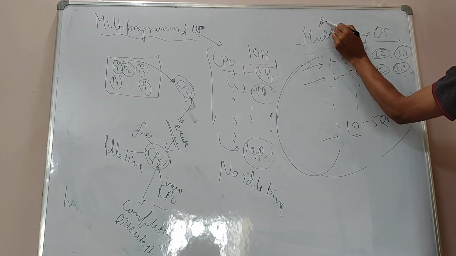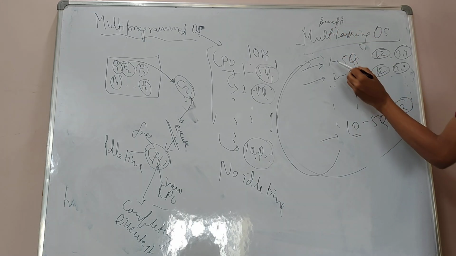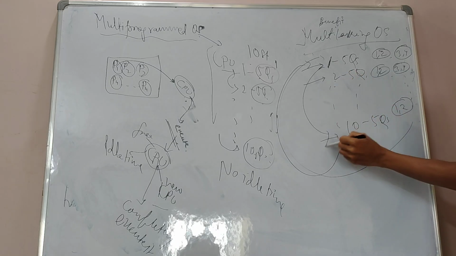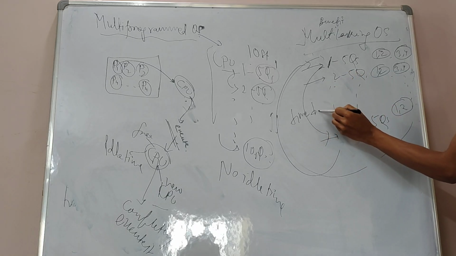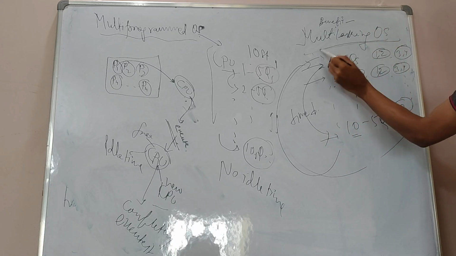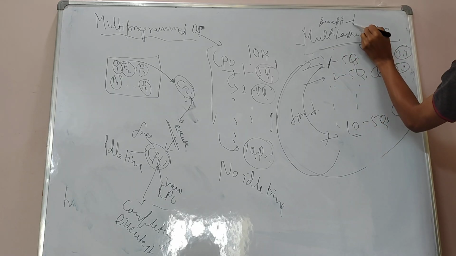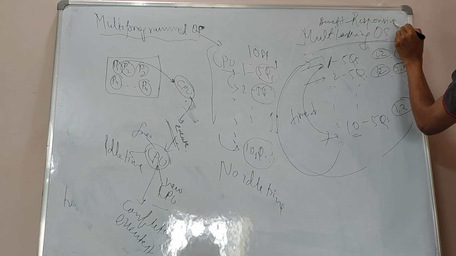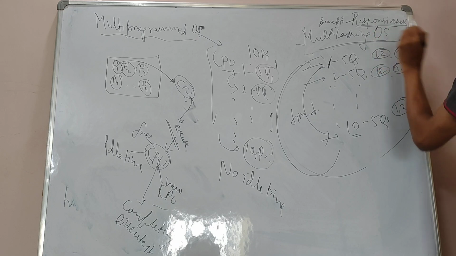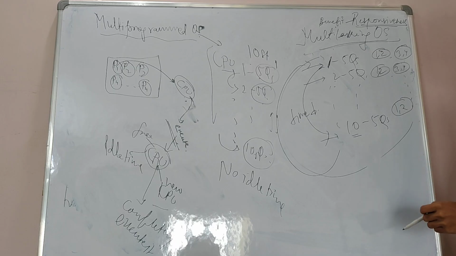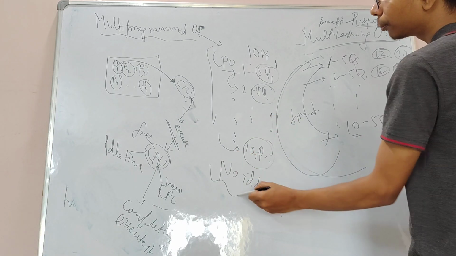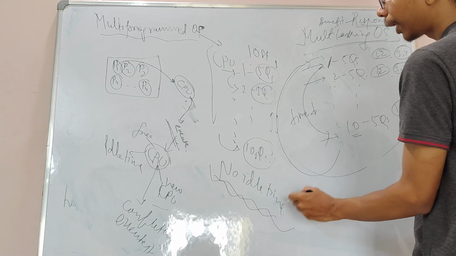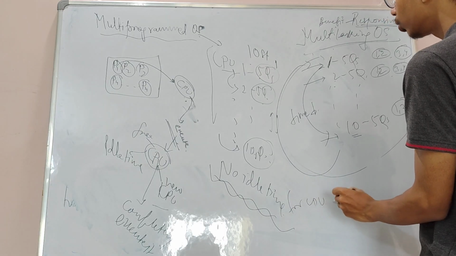The benefit will be that the time to go from one student to the 10th student will be very small. So the benefit of multitasking operating system is responsiveness. Responsiveness is very immediate, while multi-programmed operating system focuses on no idle time for the CPU.